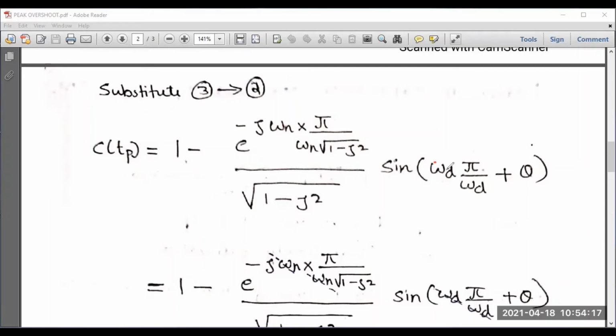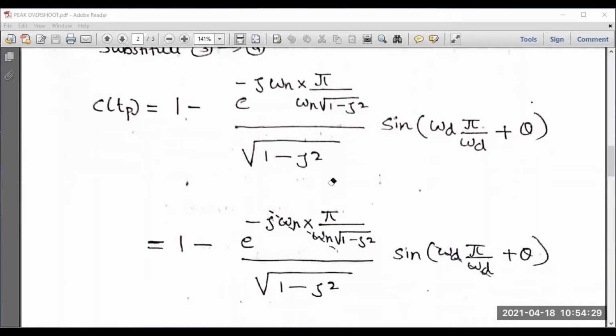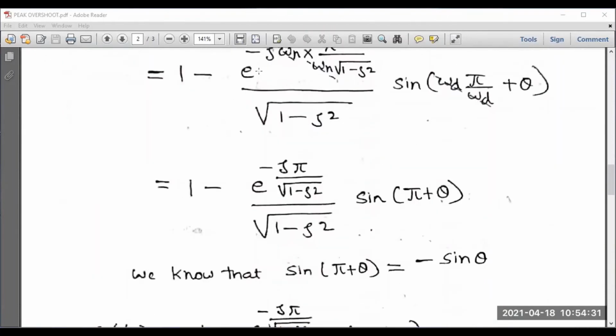So what will happen? Omega d and omega d get cancelled. I have shown the same thing for convenience. And also here omega n gets cancelled. So please rewrite the terms which are retained after the cancellation. For simplification, I can modify C of Tp equal to 1 minus e to the power minus zeta pi divided by square root of 1 minus zeta square, divided by square root of 1 minus zeta square into sine pi plus theta. So this is the final expression after simplification.